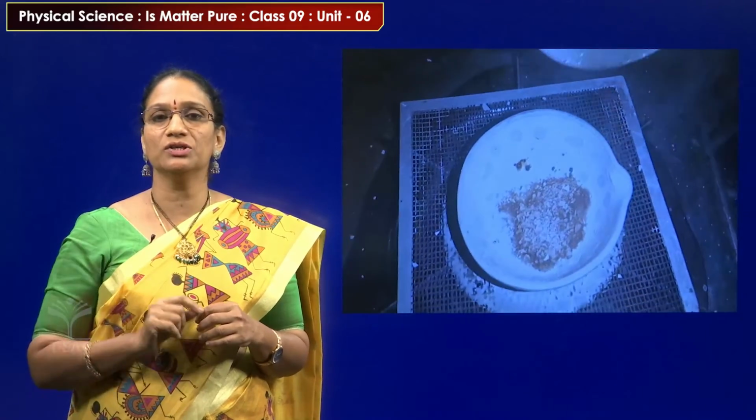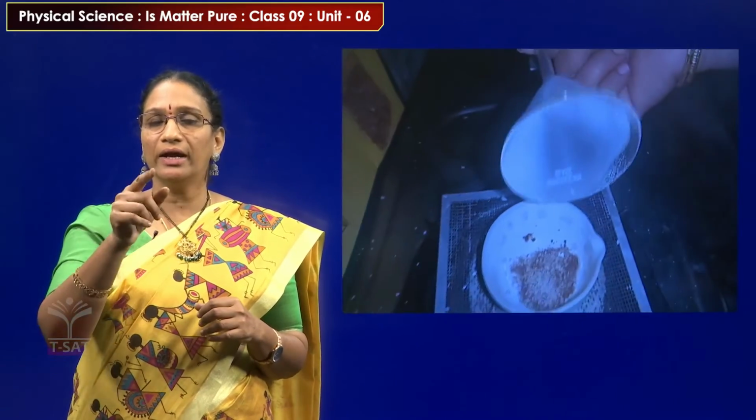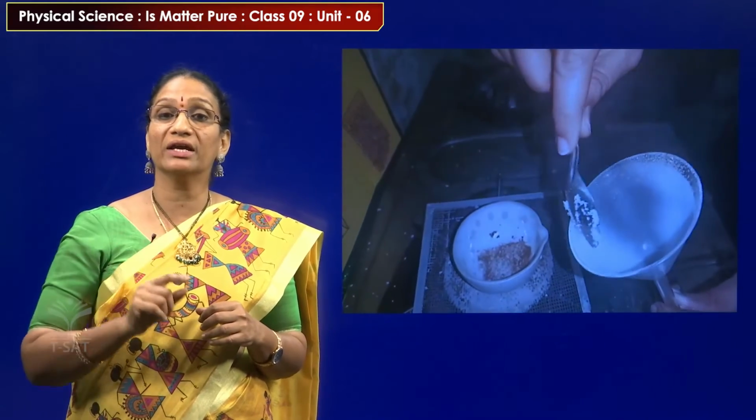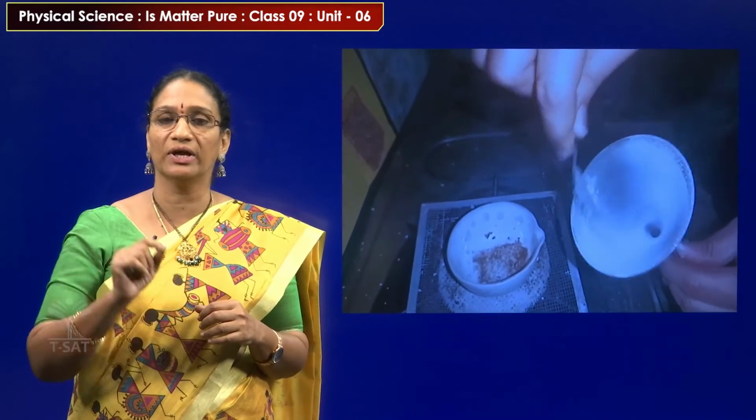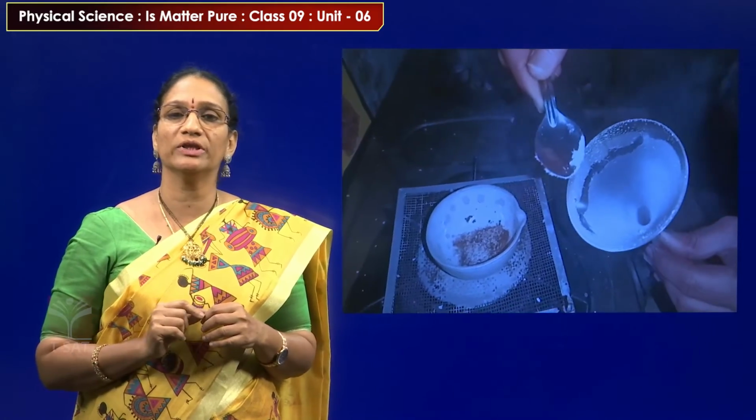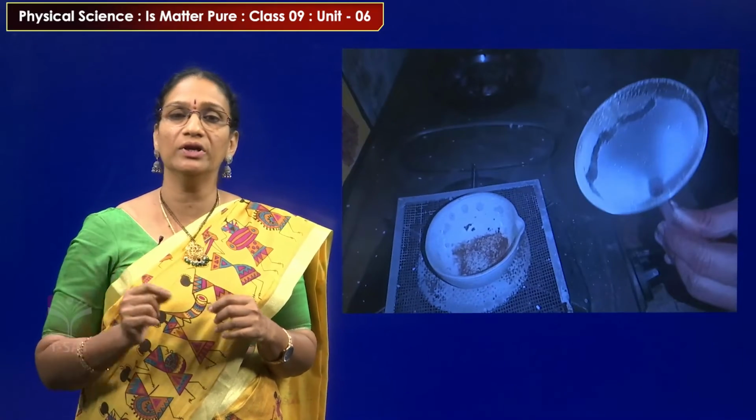So in the petri dish the salt will remain, and in the funnel the camphor settles, and after cooling we can get the camphor powder. By scratching that funnel we can get the camphor powder also. So by this sublimation method we can easily separate the camphor and the salt.